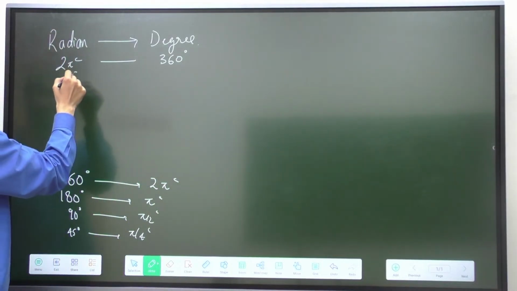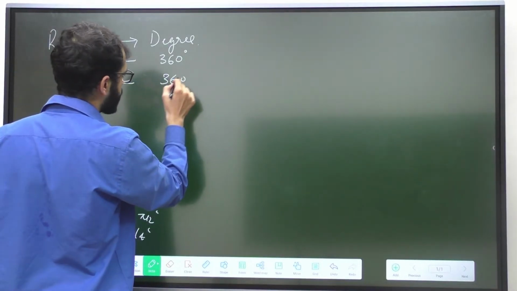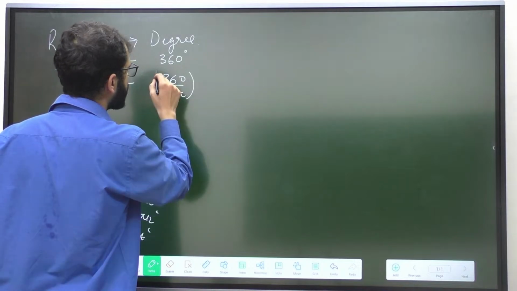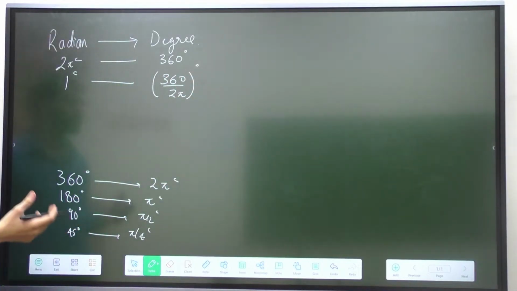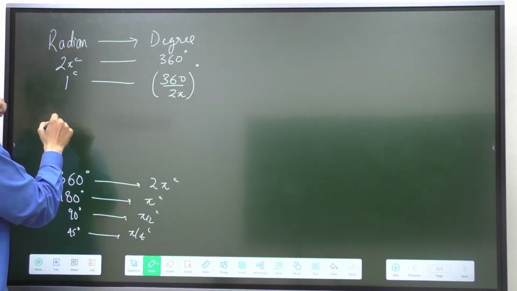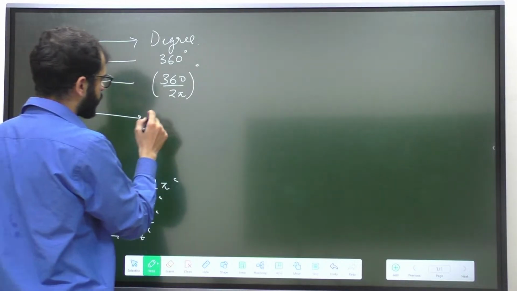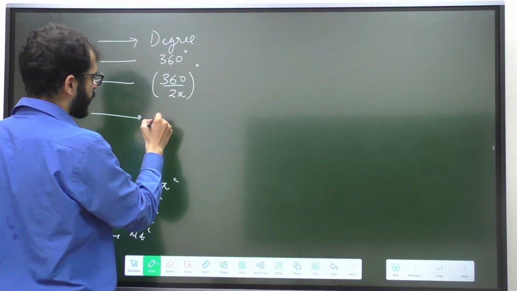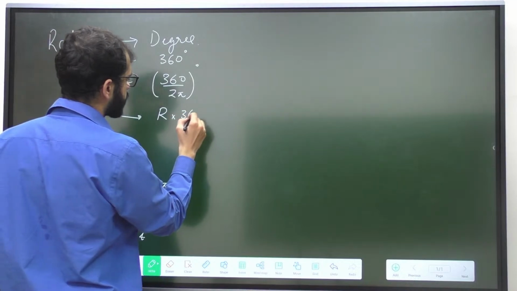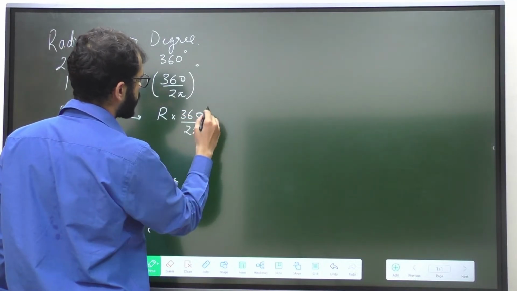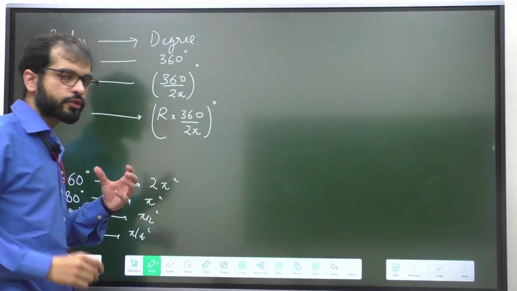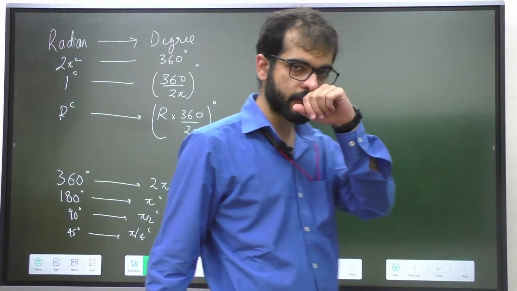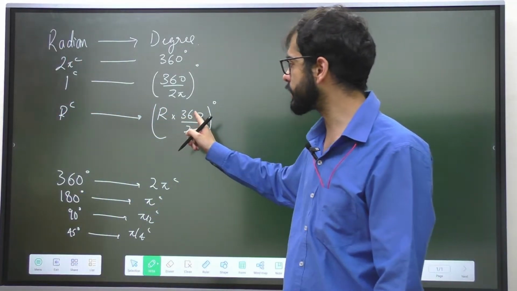That means 1 radian is the same thing as 360 divided by 2 pi degrees. If I have to convert r radians to degrees, what am I going to write? r radians over here, and I'll have to multiply this term by r. So I'll put r into 360 upon 2 pi degrees. So if I have to convert r radians to degrees, we have to multiply r with 360 upon 2 pi.